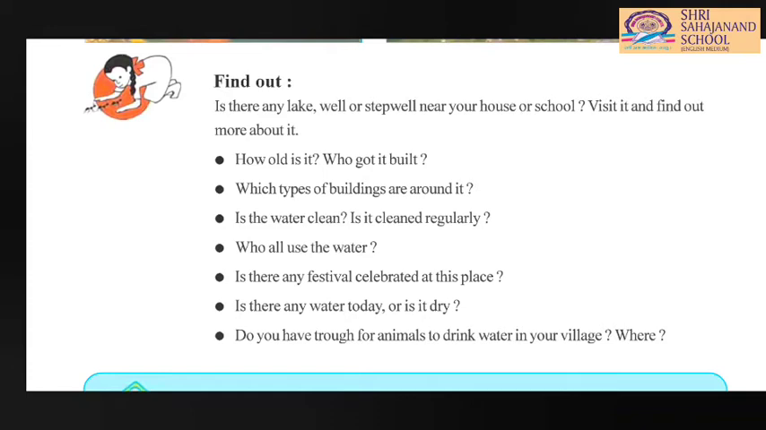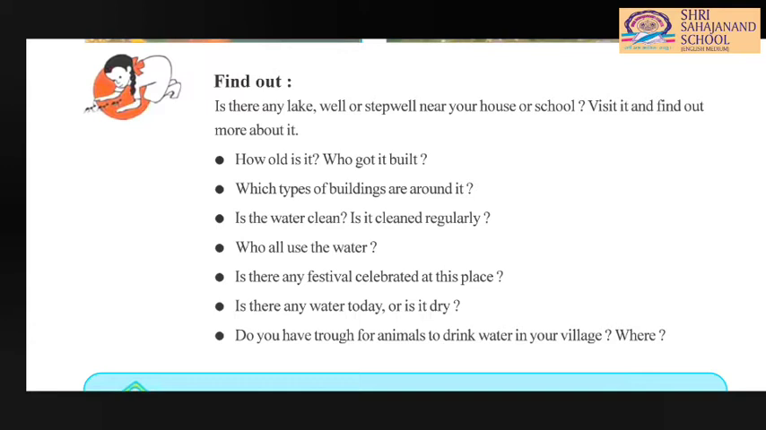Which type of buildings are around it? So then you have to observe which kind of buildings there are. There are colonies of people around there or any other kind of building present near that. Is the water clean? Is it cleaned regularly? So the water inside that particular water body. Okay, now what is a water body? I have used one word, water body. So lakes, rivers, sea, ponds, wells, step wells all come under water bodies.